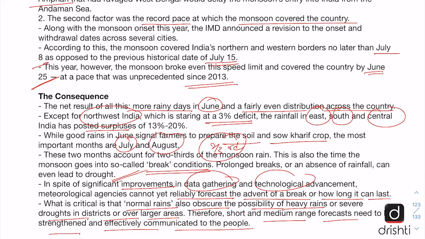Also, another important thing to note here is that monsoon has been referred to as India's real finance minister by the former president of India, Pranab Mukherjee, because monsoon plays a very important role for India's agriculture as well as for India's economy. Also, the Indian monsoon is a significant economic event as it accounts for 70% of India's total